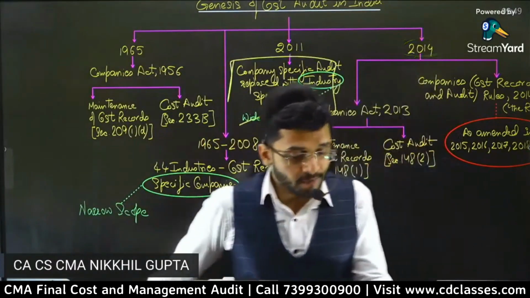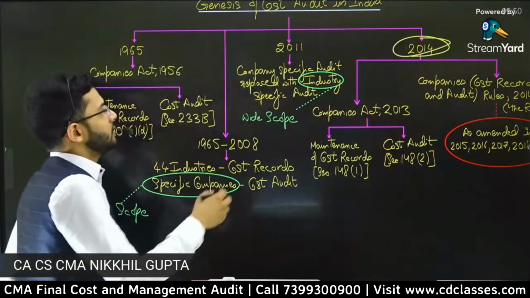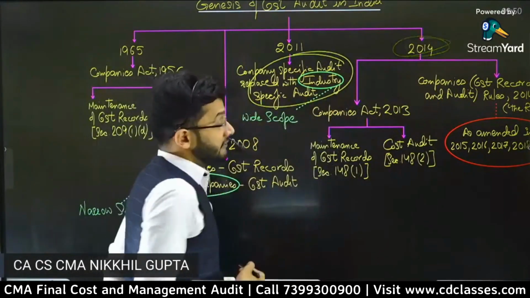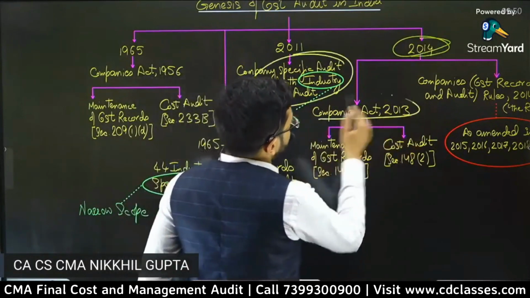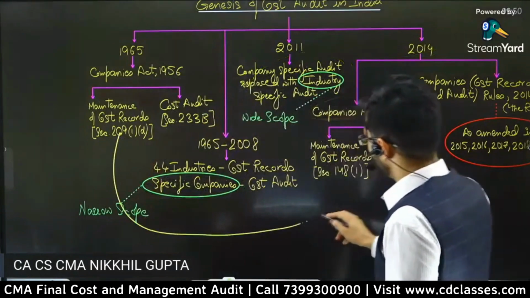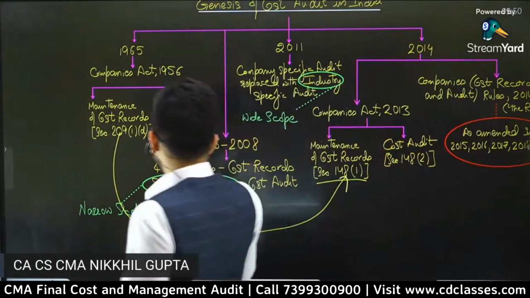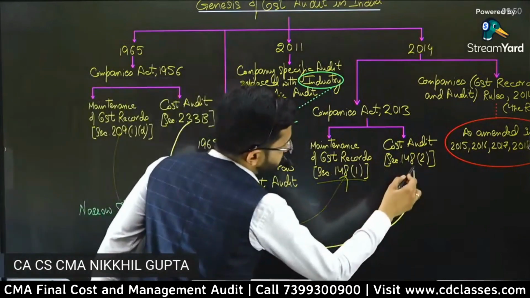Finally in 2014, a very minute framework of the audit and records was developed by the ministry. Companies Act 2013 came, which replaced the old sections. The old section was 209. 209 was replaced with 148(1), and 233B was replaced with 148(2).